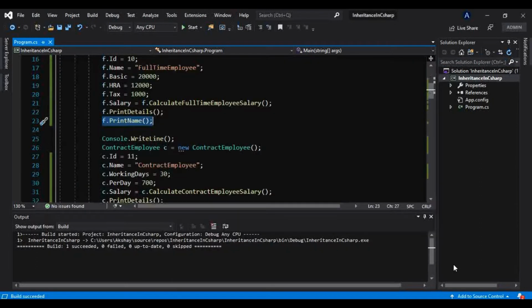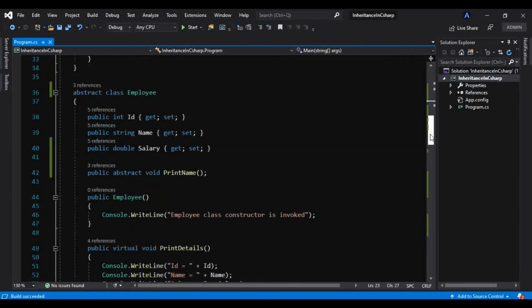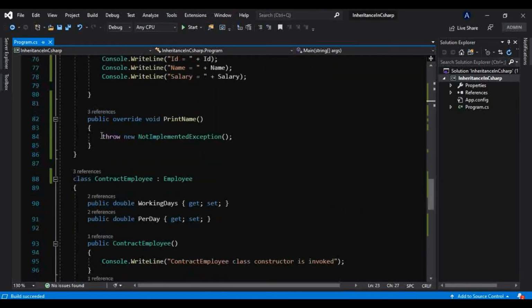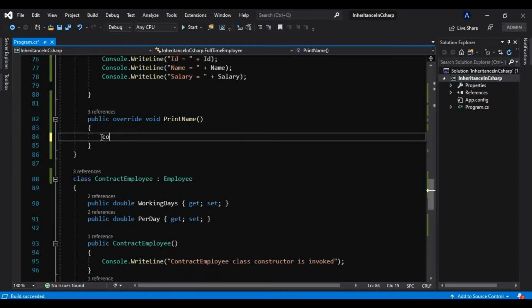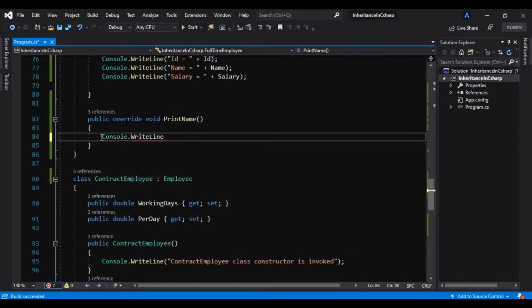So that is why, even though IntelliSense gives us a method implementation, we have to provide certain logic there, otherwise it will throw this error. So let's provide some basic logic here, or maybe just one simple console message for now. Console.WriteLine, implemented method in full-time employee class.